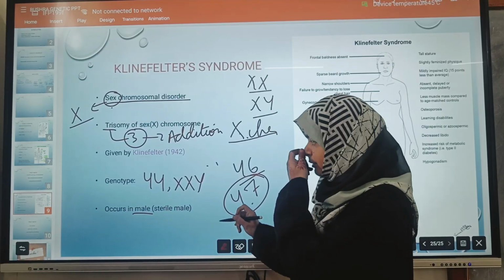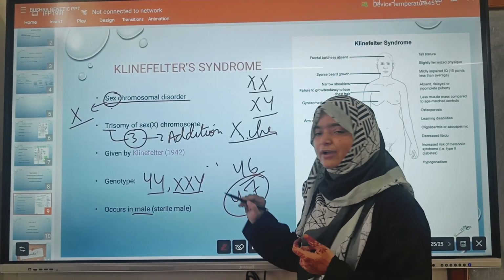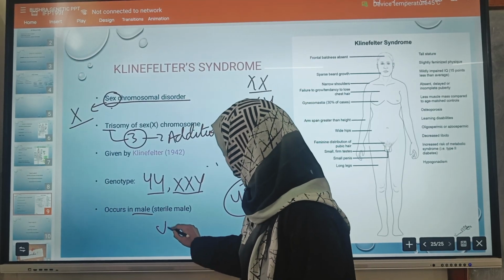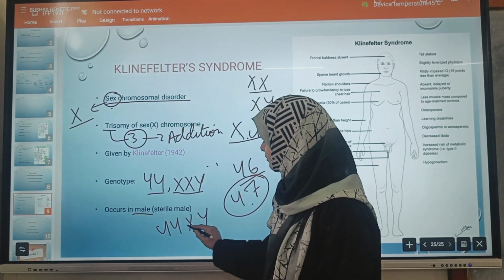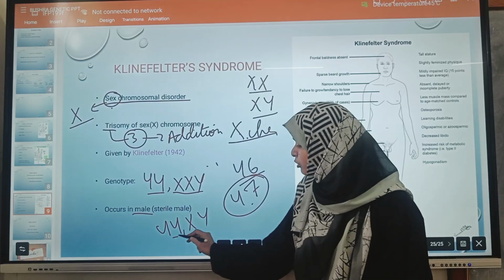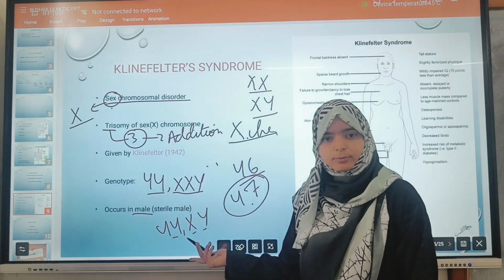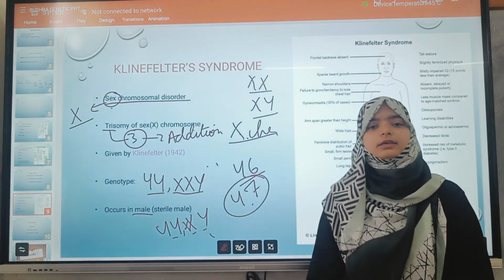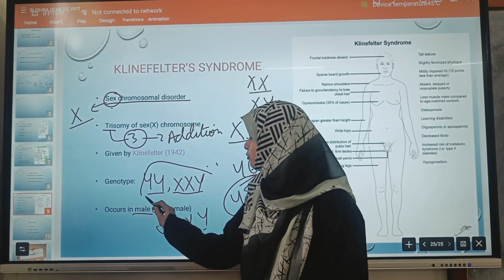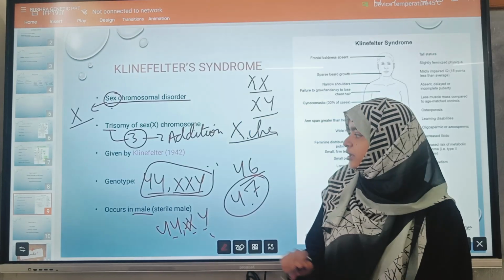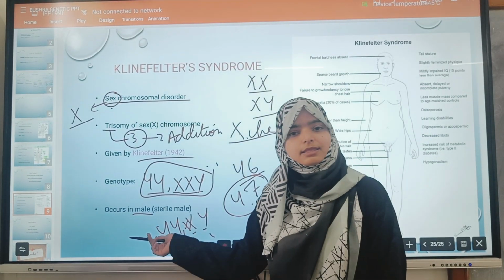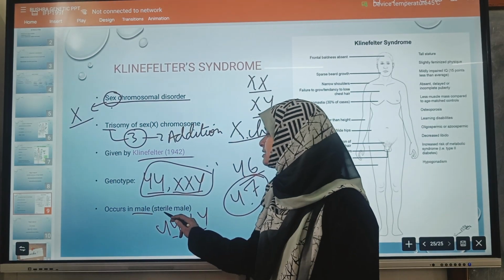Okay, so the genotype will be 44XXY, because normally the genotype of a male is 44XY. But here the total is 44, 1 and 2. That means 47 chromosomes are there, with one more extra chromosome. So the genotype is 44XXY. Klinefelter syndrome occurs in male, and in this case the male will become sterile.